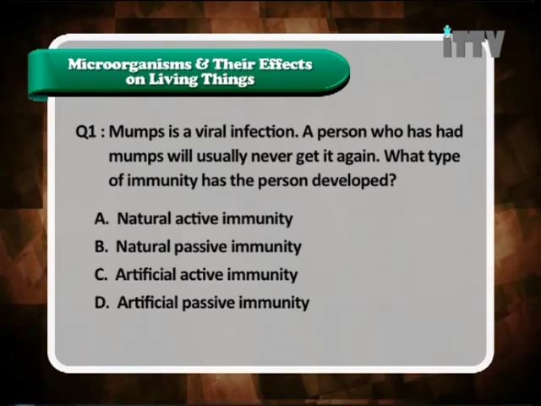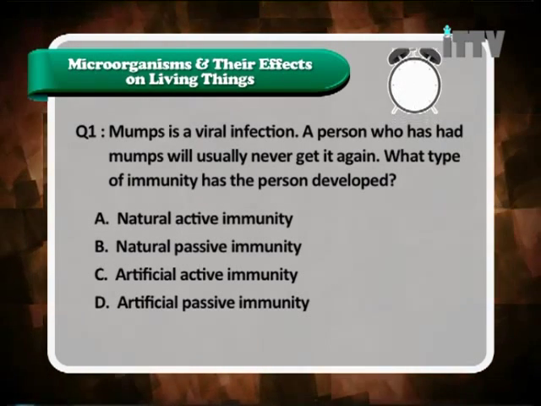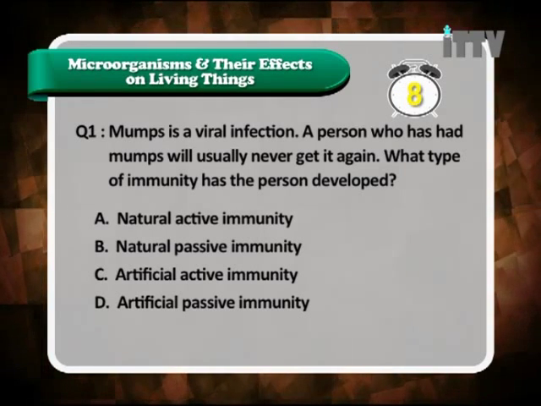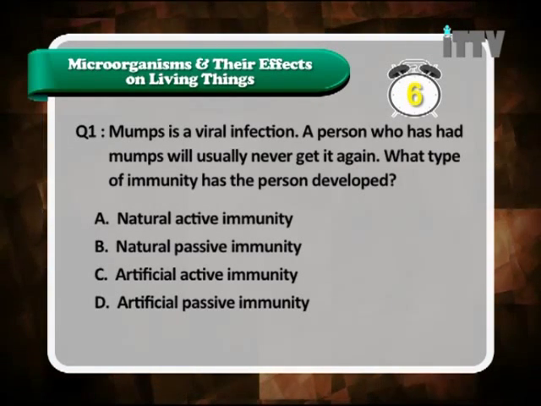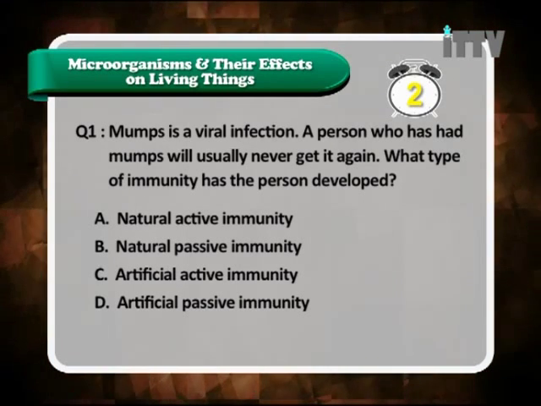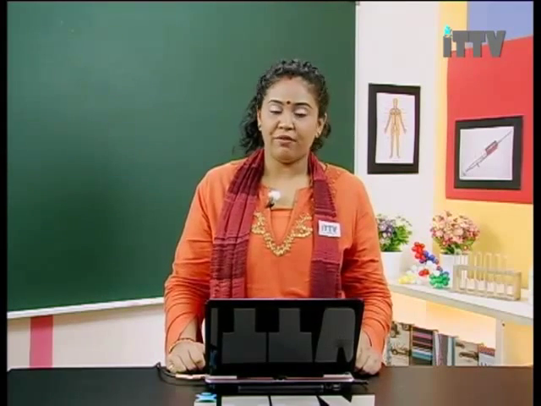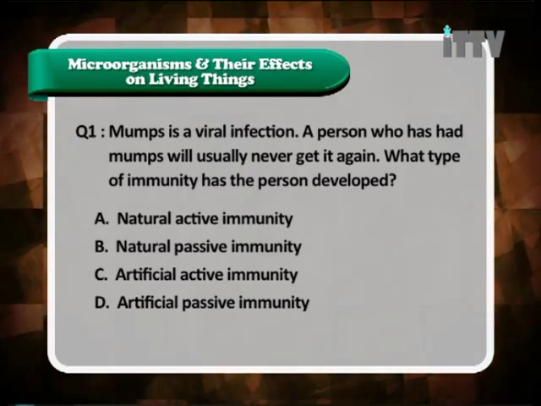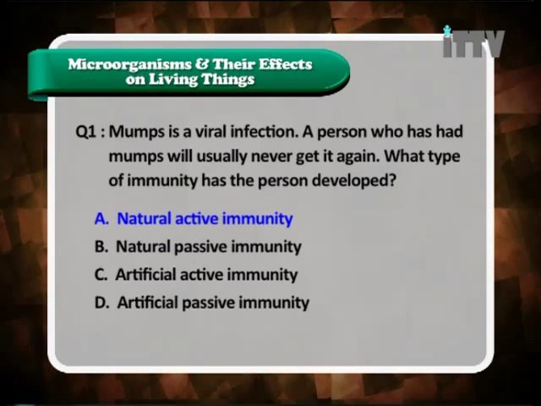D. Artificial passive immunity. So here, first of all, we have to understand this is a type of active immunity, and it happens naturally. Therefore, the answer for this question is A, natural active immunity.